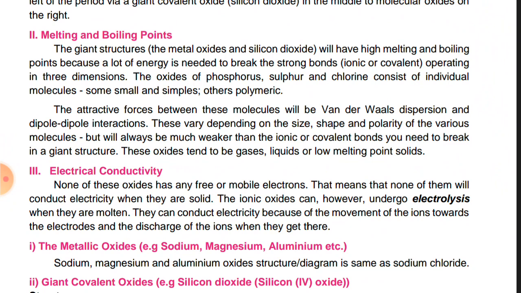But among all these oxides, silicon dioxide has the highest melting and boiling point among all the oxides of this period, because silicon dioxide has a giant structure. In this structure, silicon atoms are capable of making bonds with the silicon atoms of other molecules. So it produces a giant network covalent structure, and due to this, its melting point and boiling point are highest among all the compounds of this category.